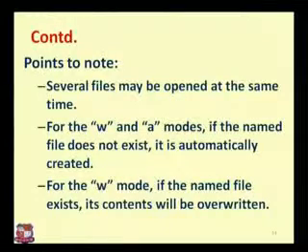A blank file will be opened. Then for the W mode, if the named file exists, its contents can be overwritten. Suppose we want to write a file and that file already has some letters in it, we can overwrite all those letters by erasing them.